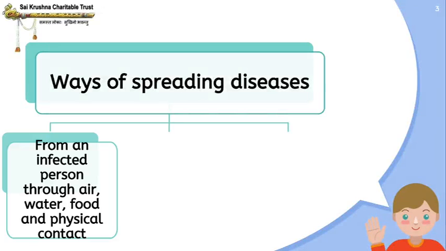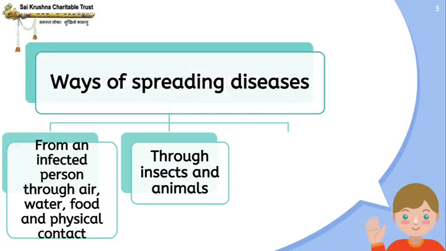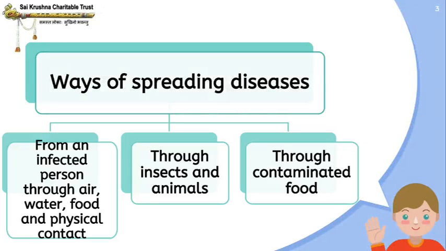There are different ways of spreading diseases. They can spread from an infected person through air, water, food, and physical contact. Or they can spread through insects and animals. Diseases can also spread through contaminated food. So, what are the different ways in which diseases can spread? They can spread from an infected person through air, water, food, or direct physical contact. They can spread through insects and animals, and they can also spread through contaminated food.